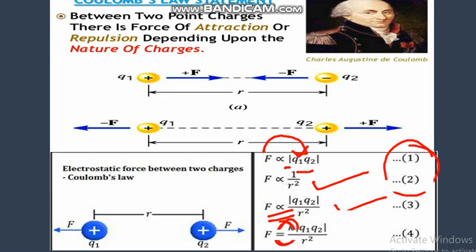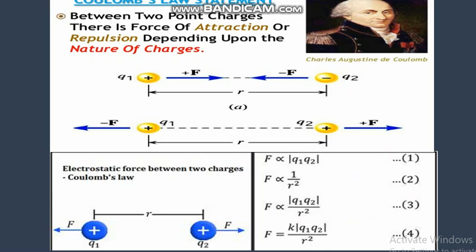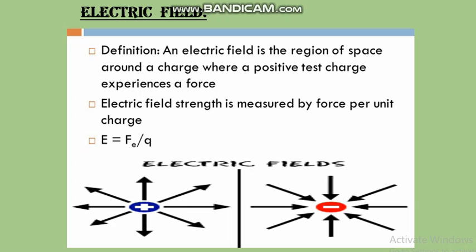So our next topic is, what is electric field? Electric field is the region of space around a charge where a positive charge experiences a force.